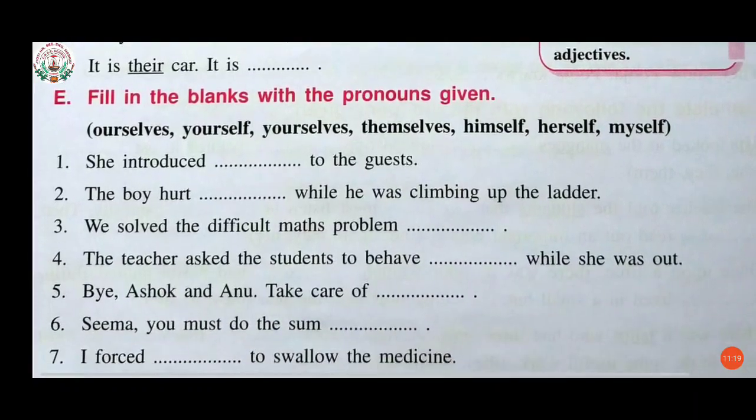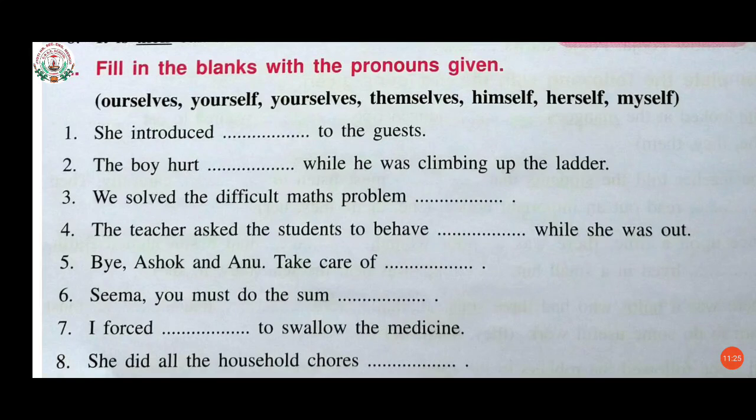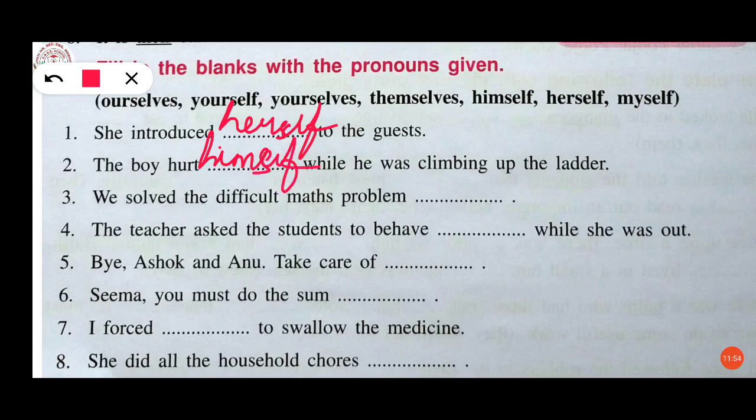Now see the E one. What is the E question over here? Fill in the blanks with the pronouns given. Again, the words are given here and they are pronouns. Number 1, she introduced dash to the guest. She introduced herself to the guest. Second one, the boy hurt himself while he was climbing up the ladder.